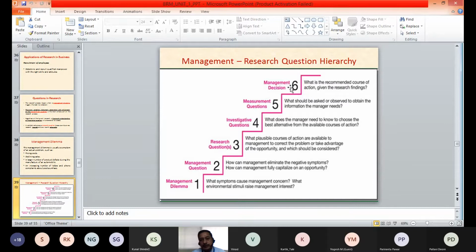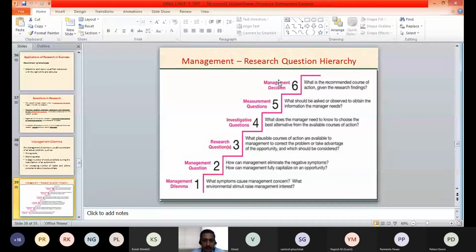Once the information is collected through the measurement questions, on the basis of that information, what is the recommended course of action given the research findings? When the findings of the research come, which alternative needs to be chosen on the basis of those findings? That is step number 6, the management decision.